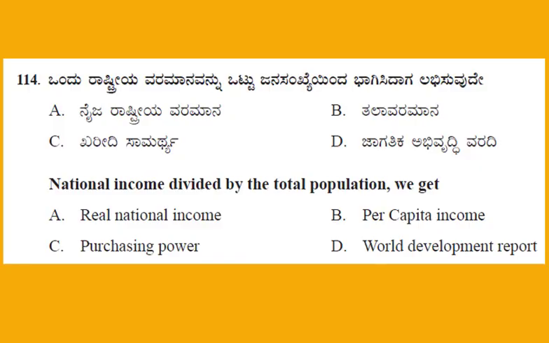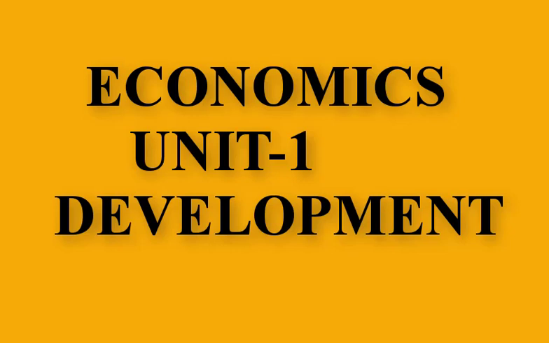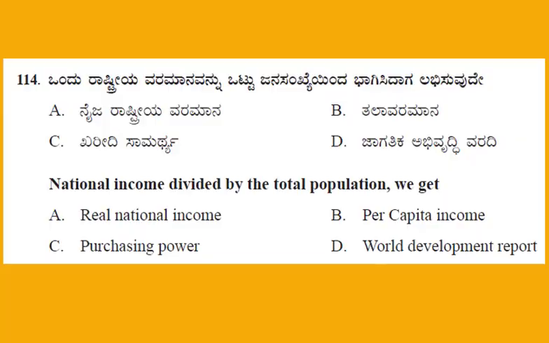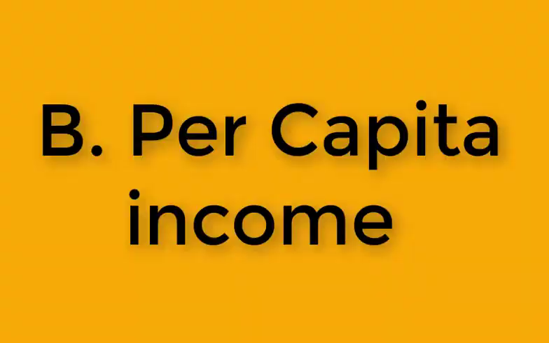Next question number 114. National income divided by the total population we get. This is the question from Economics, Unit number 1, Development. And the four options, option A, real national income, B, per capita income, C, purchasing power, D, World Development Report, option B, per capita income.